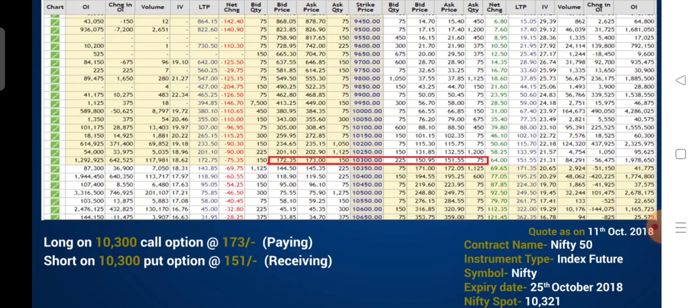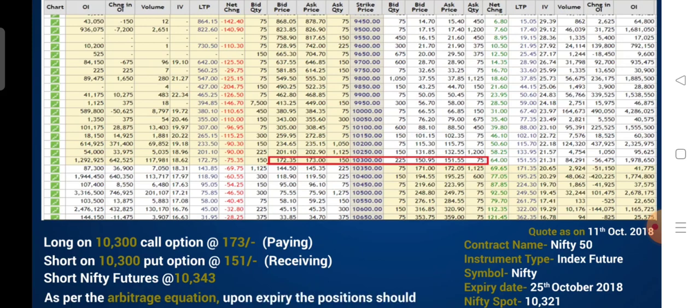So we are short the 10,300 put at 151 and simultaneously we sell a Nifty futures contract at 10,343. The first two positions together form a long synthetic futures, and as per the arbitrage equation, upon expiry the position should result in a 0 PL.